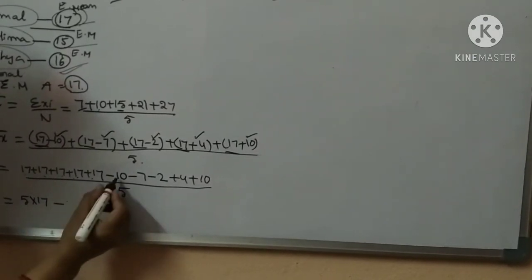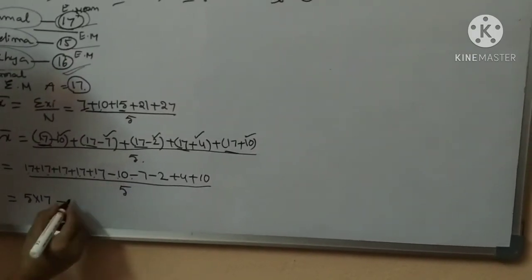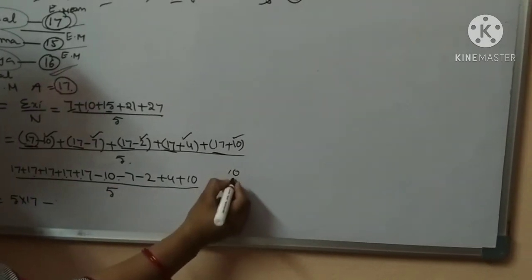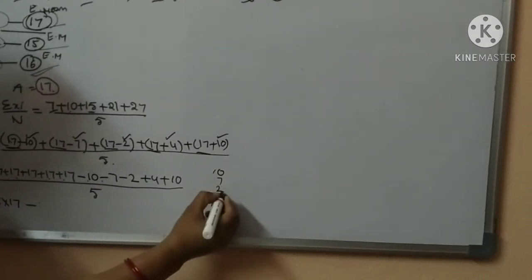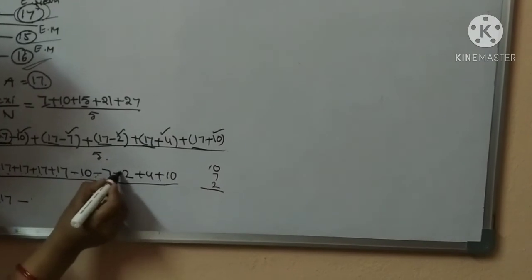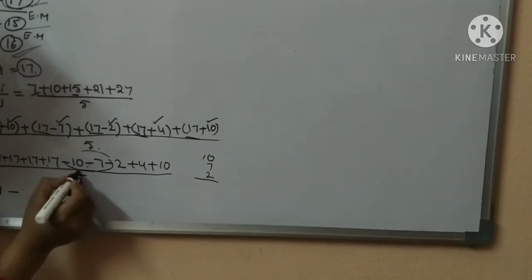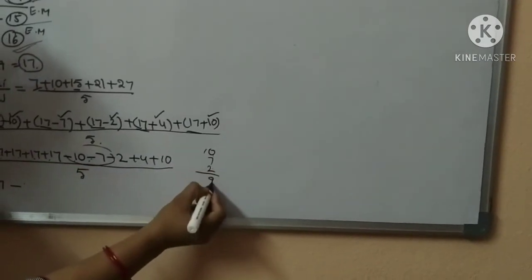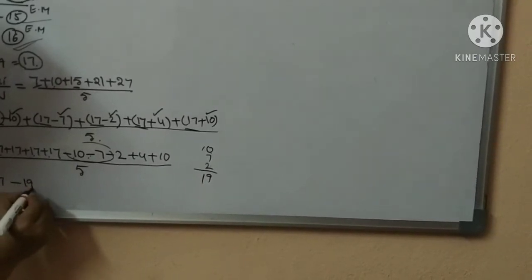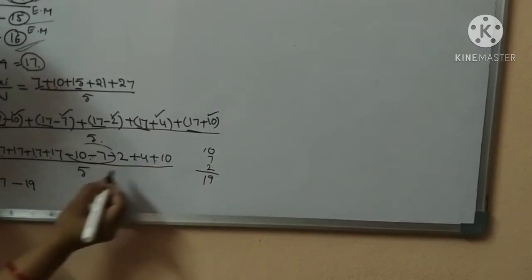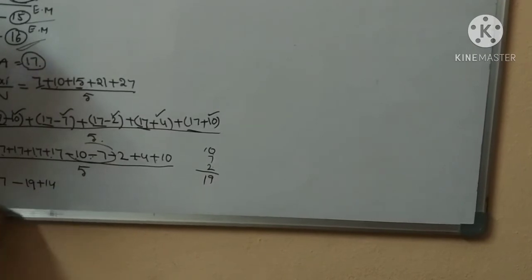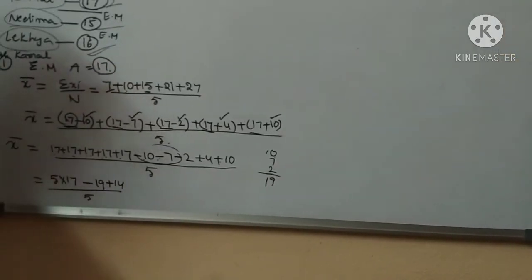Then minus 10 minus 7 minus 2: adding 10, 7 and 2 gives 19, because all three have minus symbols, so first add them. So minus 19 plus 4 plus 10 is plus 14, all by 5.